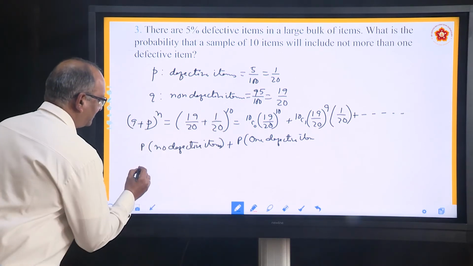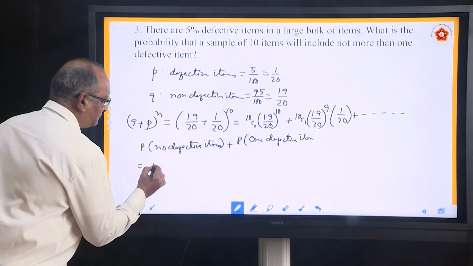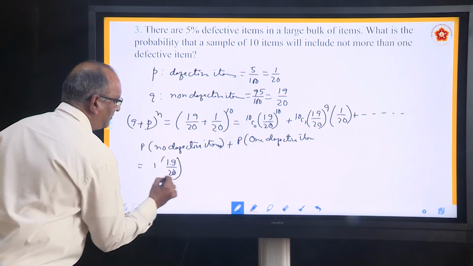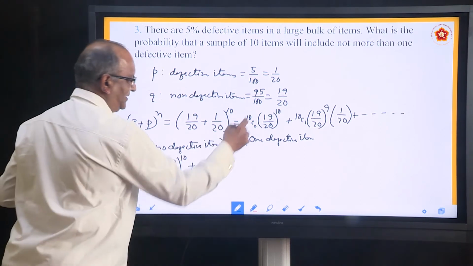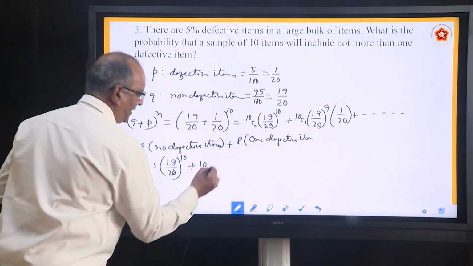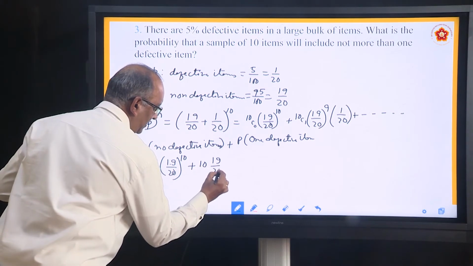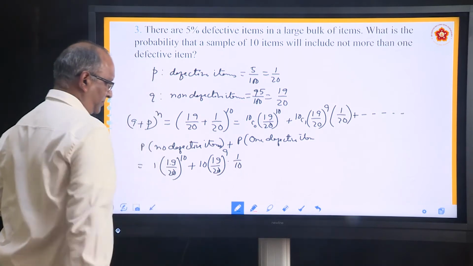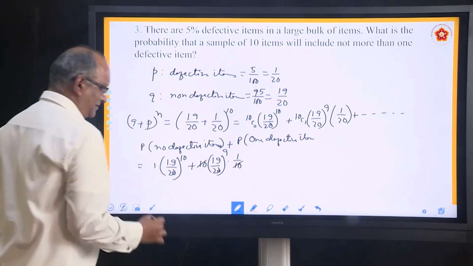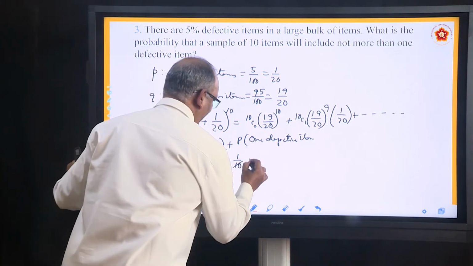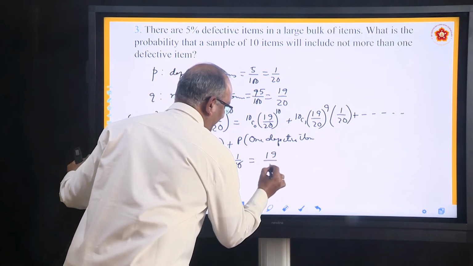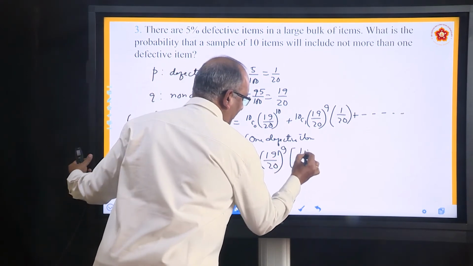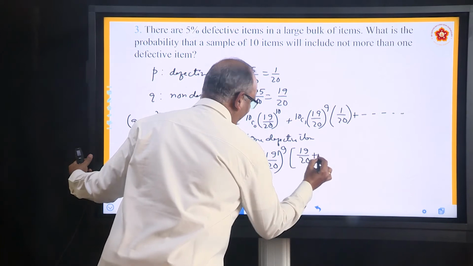So this is 10C0 is 1, (19 by 20) to the power 10 plus 10C1 is 10, (19 by 20) to the power 9 into 1 by 20. So this 10 and 20 simplify. Add both of them. We can take (19 by 20) to the power 9 common. If you take it out common, you will be left with 19 by 20 in the first term.